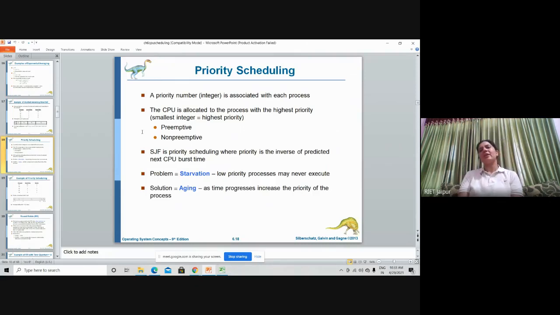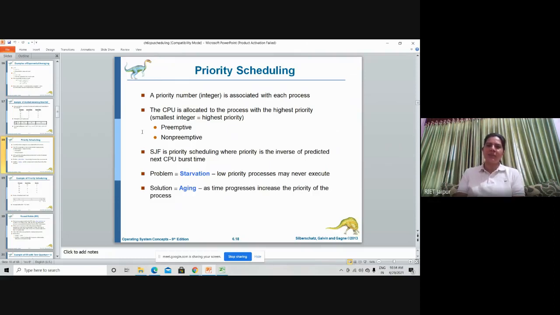So what are the challenges associated with priority driven scheduling? The name of that problem is starvation. It means only the higher priority process will always get the processor and the resource, but the lower priority processes are always in waiting state.